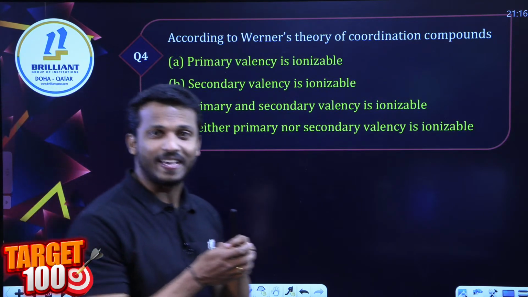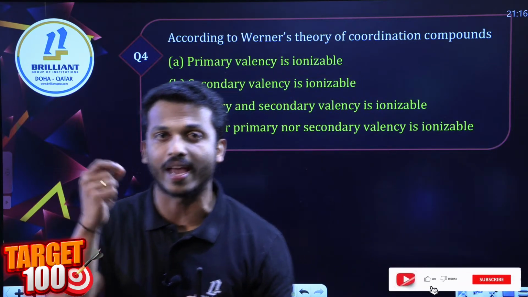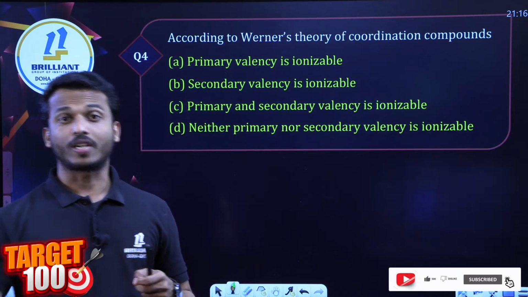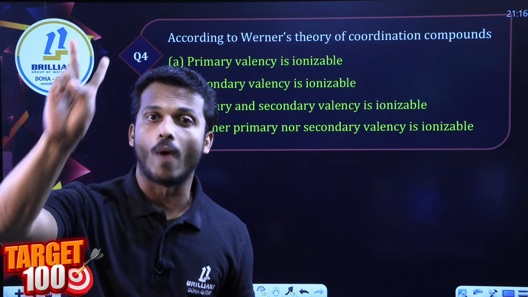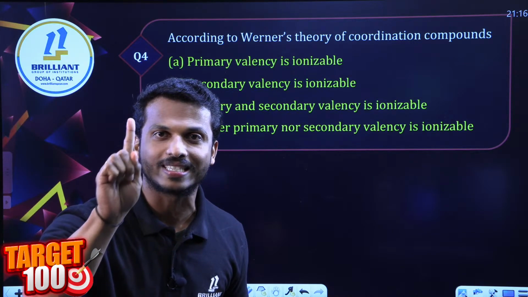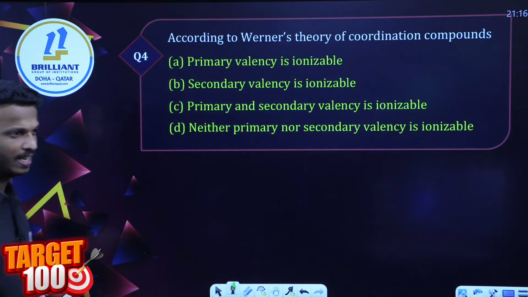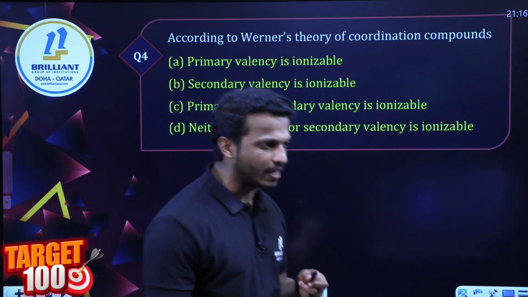According to Werner's theory, an easy question. Statement-wise questions we can also expect, dear all. Total 3 theories we had discussed in this chapter: Werner's theory, valence bond theory and crystal field theory. According to Werner's theory, which is correct among these options? Tell me, dear all.